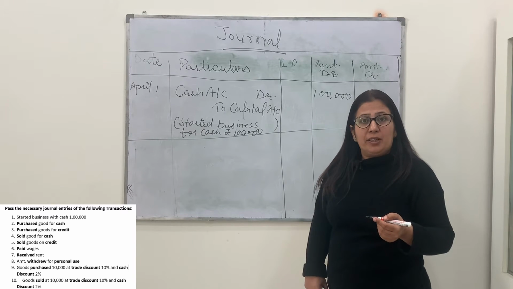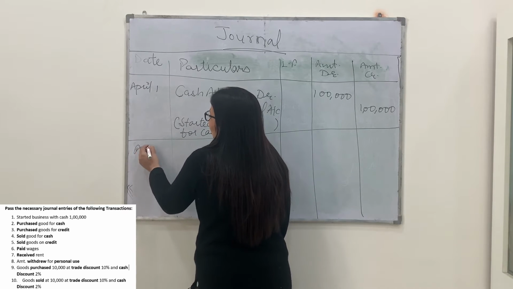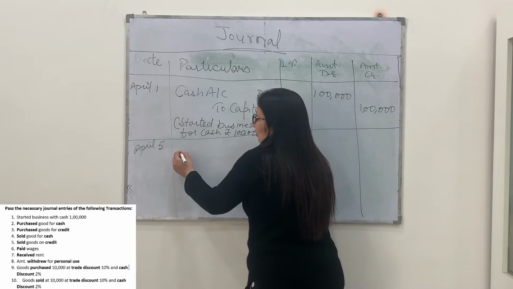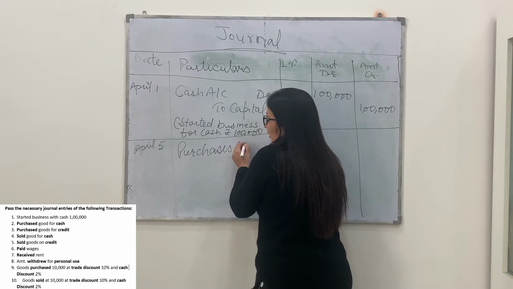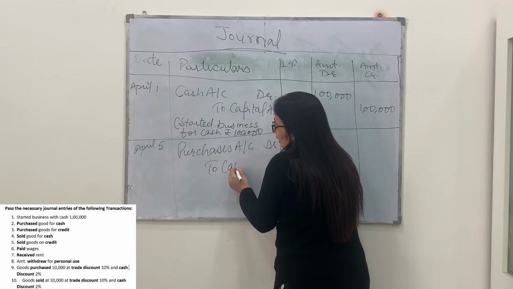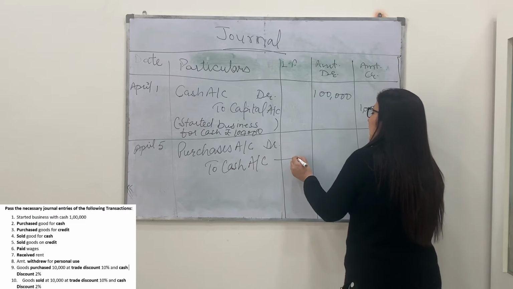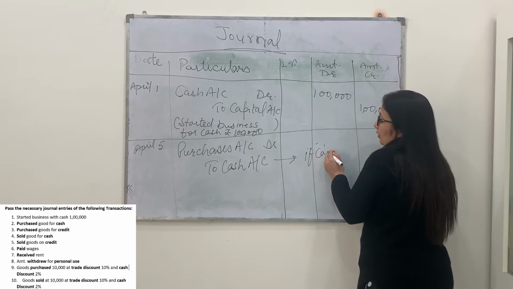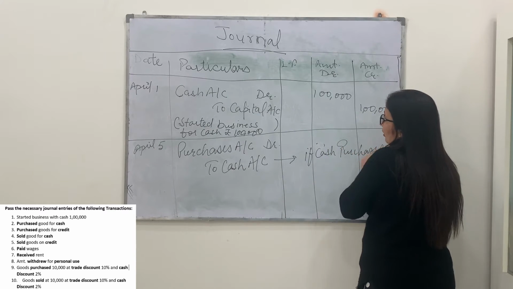Goods are to be purchased. So whenever the goods are purchased, suppose on April 5 or 2 we purchase goods. In that case, purchases are an expense for the business. So purchases account debit, and what is going out of the business? That is your cash account. If cash purchases are there, the cash account is to be mentioned.